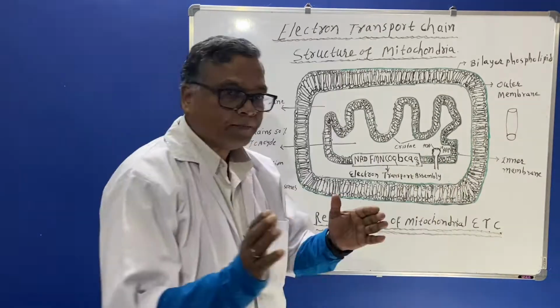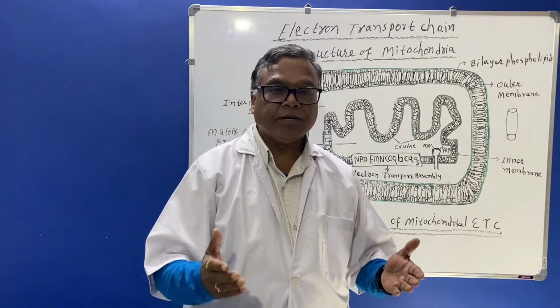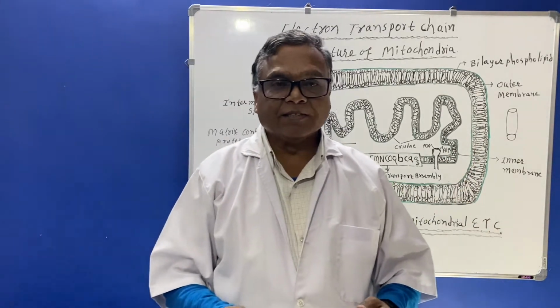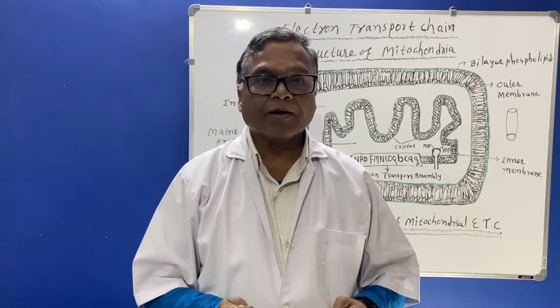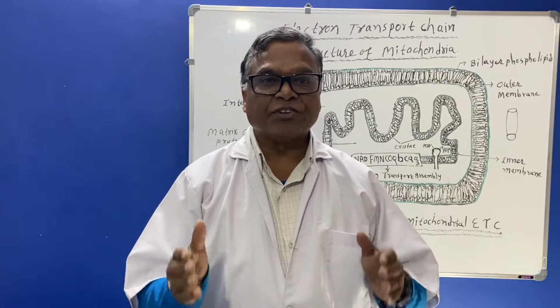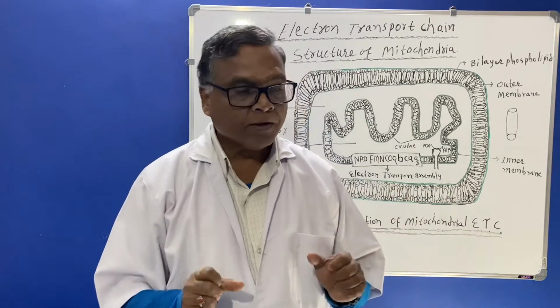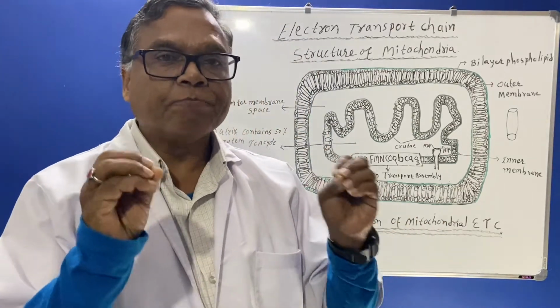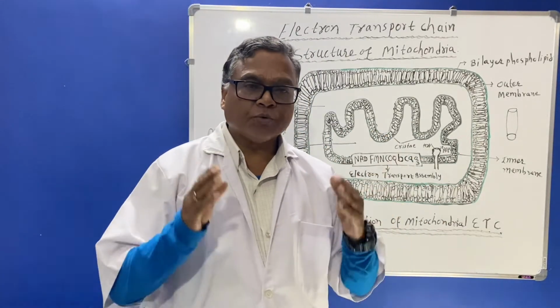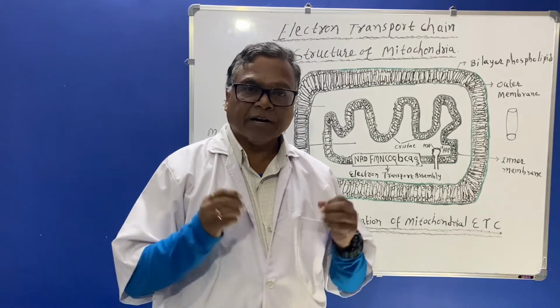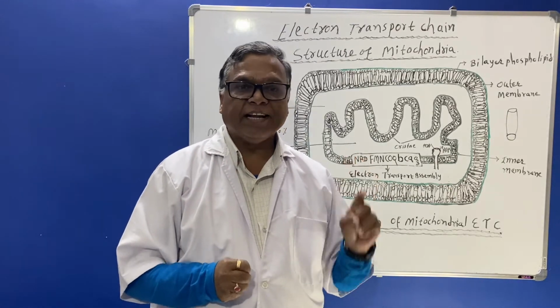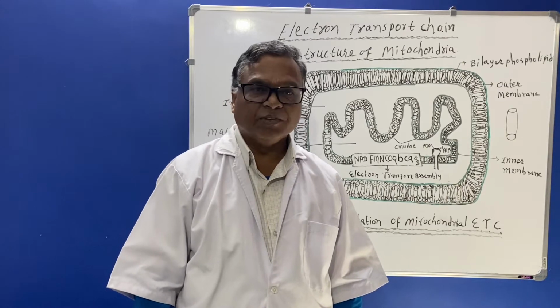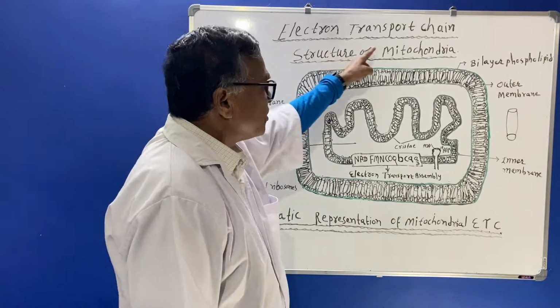Or otherwise, in the examination it can be asked to write in detail how electron transport chain is carried out in our body. So you have to write in a simple manner. Most of the time students get confused about writing the answer to this.